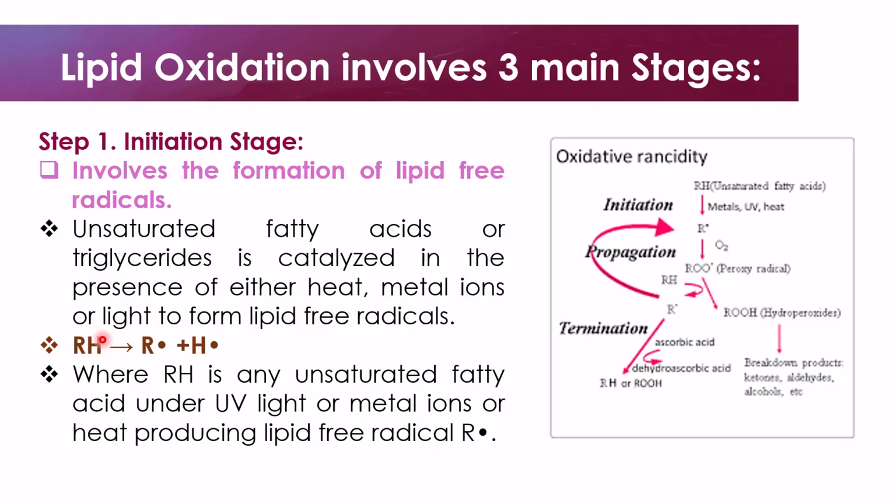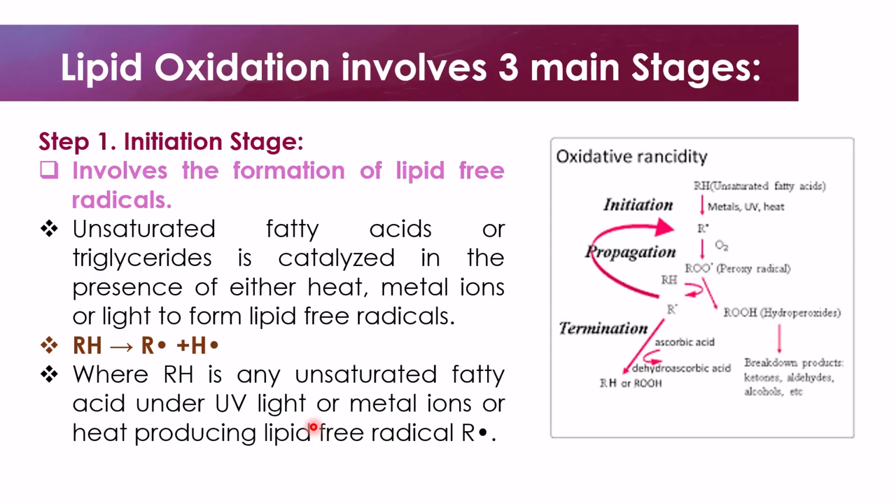As you can see over here, this is our unsaturated fatty acid in the presence of either metal ions, light, or heat being catalyzed to form a lipid free radical. Here RH is the unsaturated fatty acid, under UV light, metal ions, or heat, producing the lipid free radical.